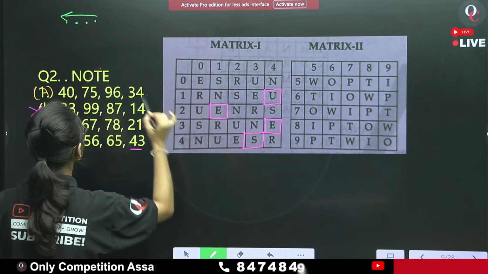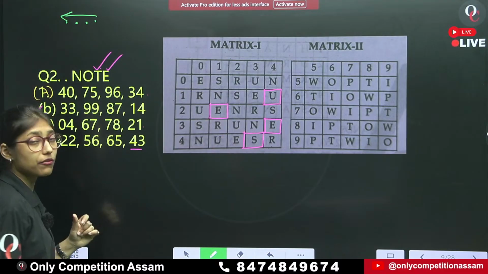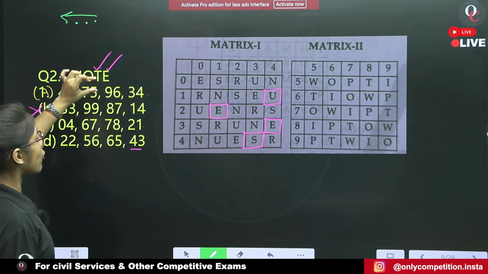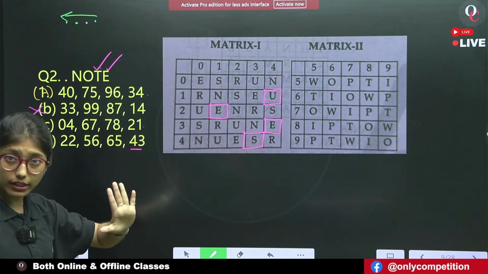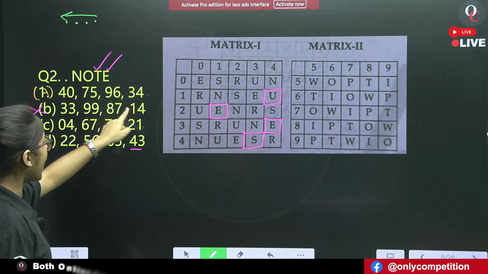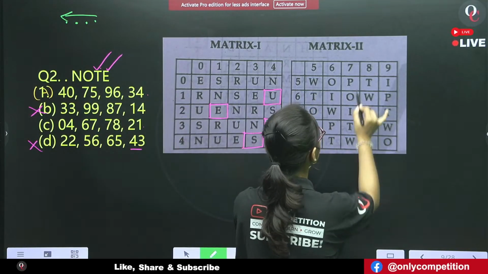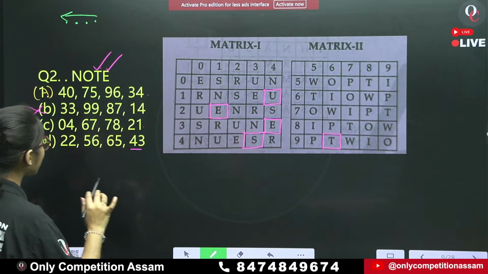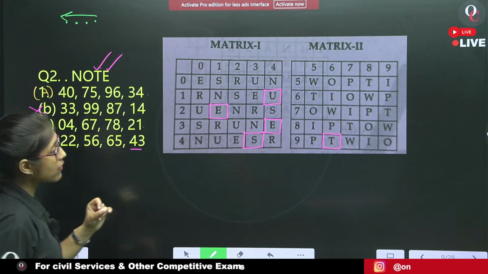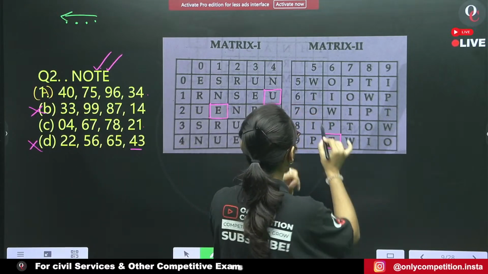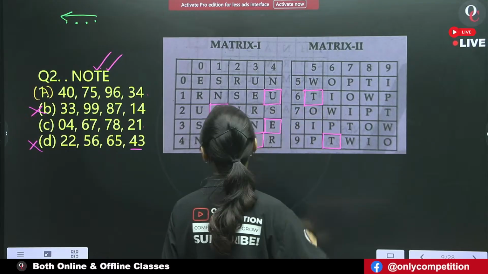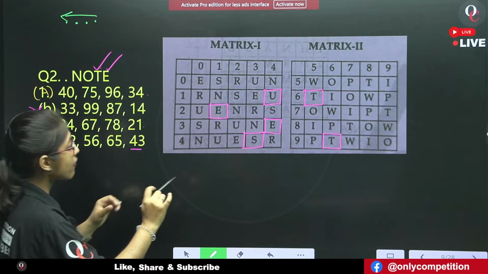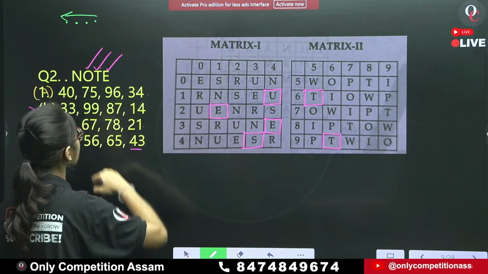E finished. Now we will check for T. For T also, we will just concentrate on option A and option C only. Fine. 9, 6. 9, 6 is T. 6, 5. 6, 5 is also T. Fine. Then 7, 5. 7, 5 should be O.